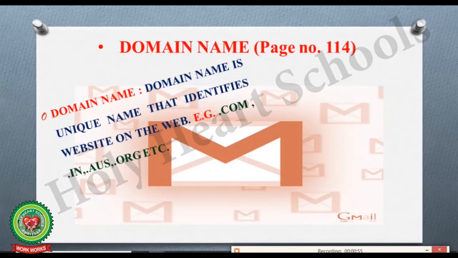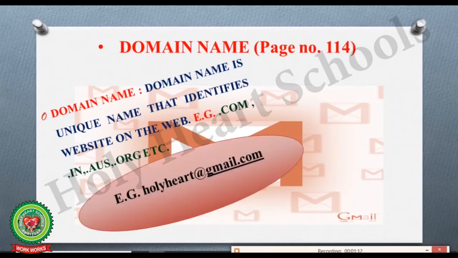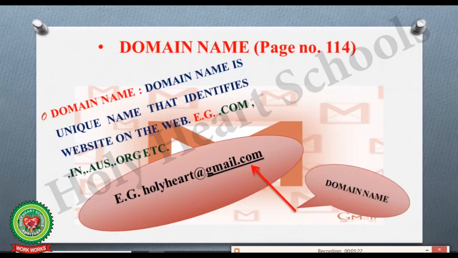For example, .com stands for commercial sites, .in stands for Indian sites, .aus stands for Australian sites, and .org stands for any organizational site. Here you can see the example of email address, that is holyheart@gmail.com, where gmail.com is known as the domain name.